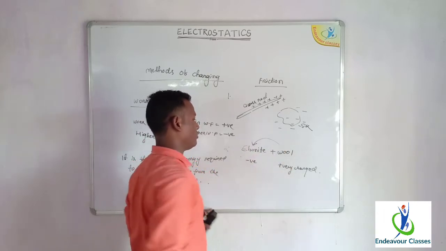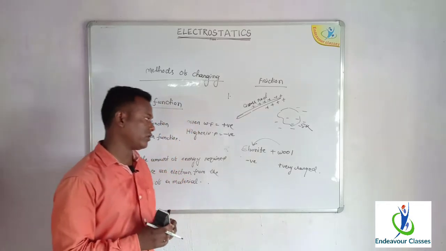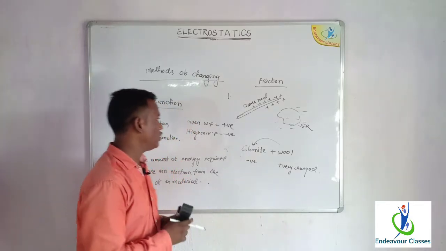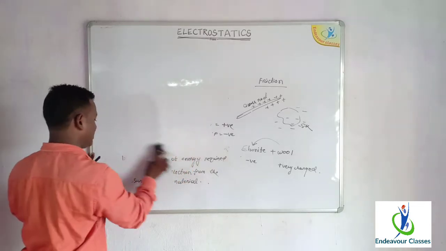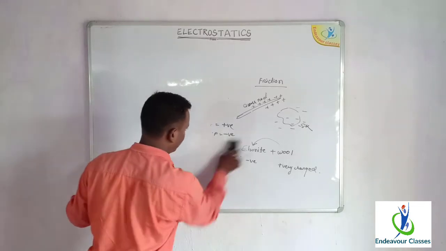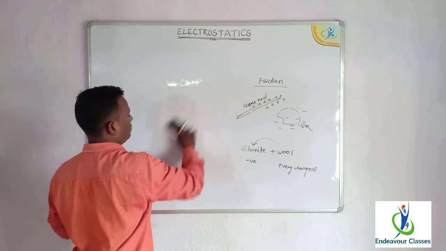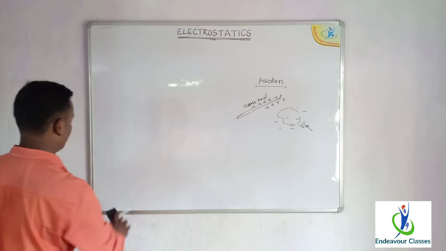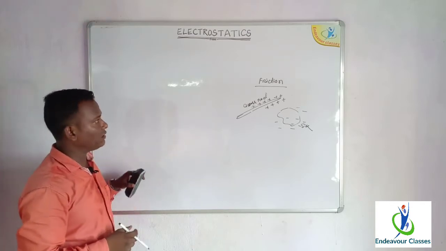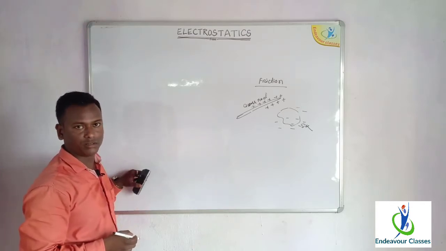Thereby the wool becomes positively charged, whereas the ebonite rod becomes negatively charged. So the substances which will lose electrons and which will receive electrons out of the rubbed pairs will depend upon the factor work function. So this is the basic of the charging by friction.